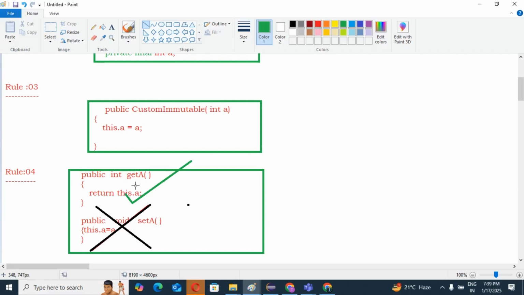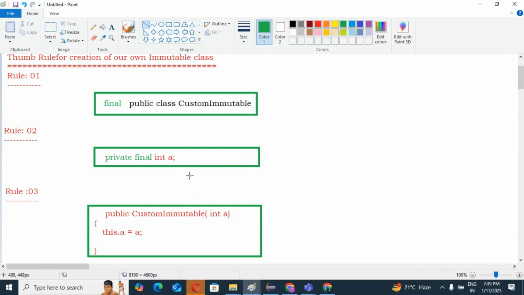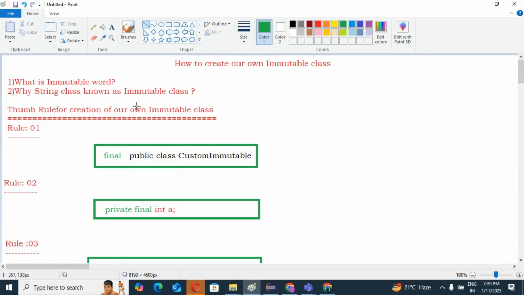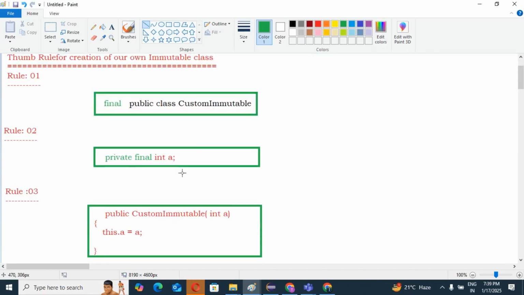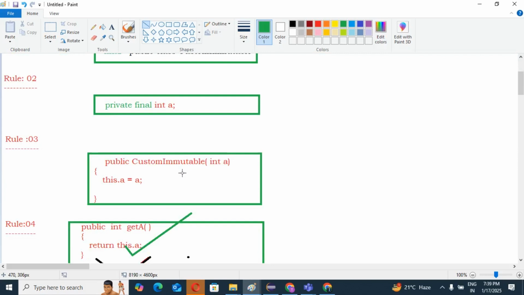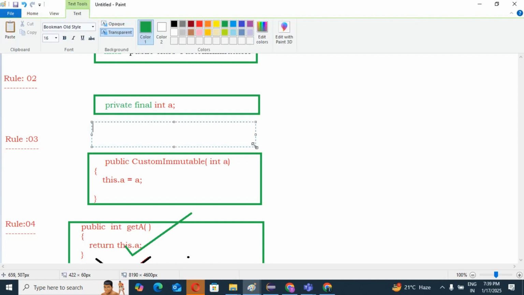But one thing also I am going to explain. It's also important. This is one additional thumb rule, guys. Suppose in your immutable class, if you have one more variable, suppose you are going to create one more variable, just like I see, suppose private. What, guys? Private, right?